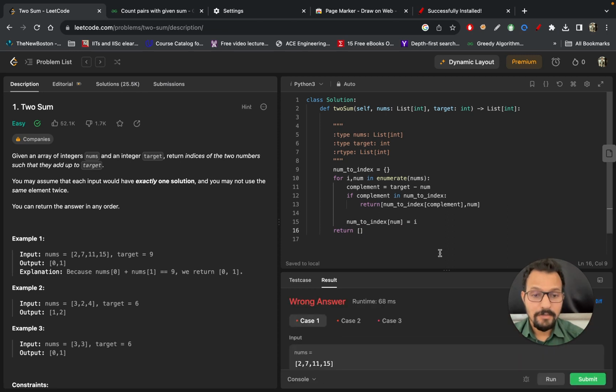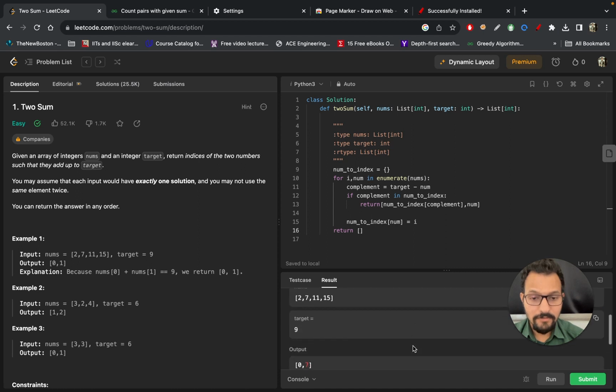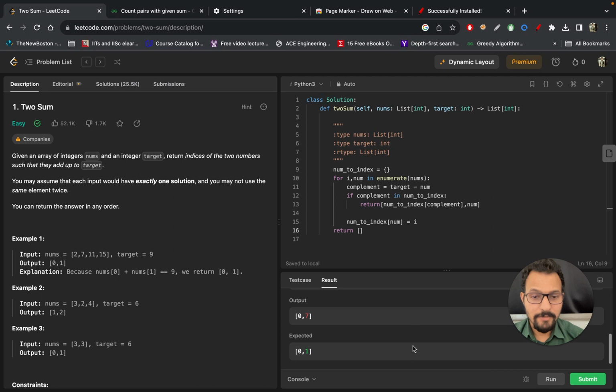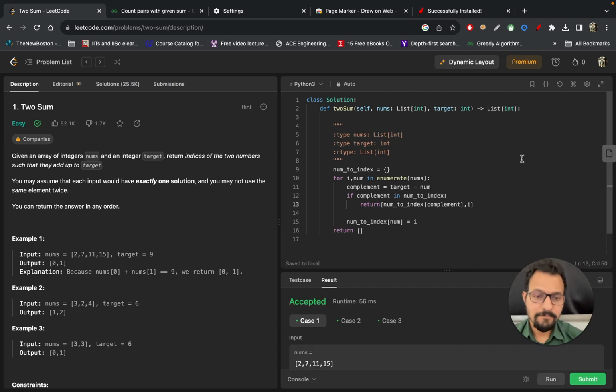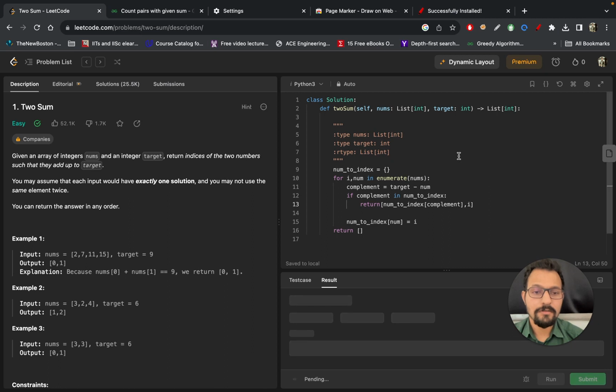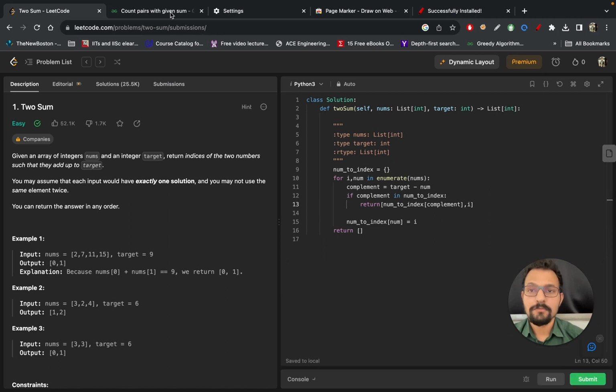I'm hoping, okay, so it's returning a wrong answer, right? Target is 9, output is 0,7, but expected is 0,1. Okay, because I am returning num, but I have to return i here. So in that way you can debug quite easily. It's done, and let's submit it now. Okay, let's see how it performed.